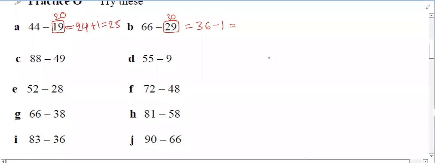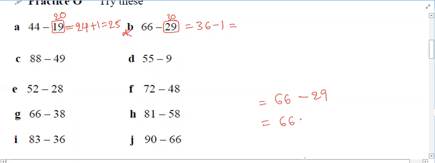No. Okay, all of you, one time see here. The logic behind this sutra is, suppose I take question number B. 66 minus 29. This is the question actually. Yes or no? Yes, sir.